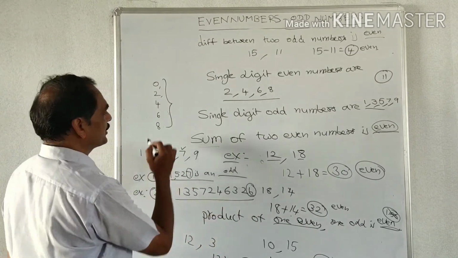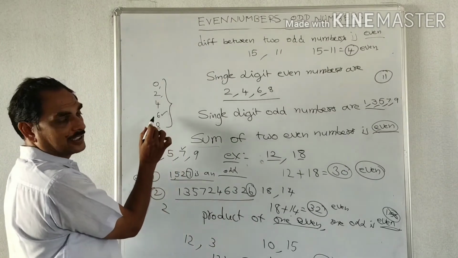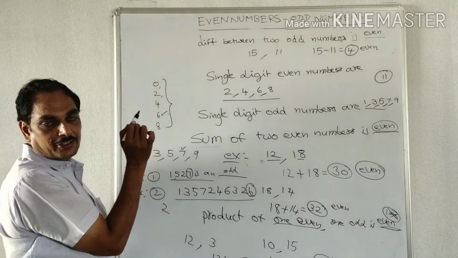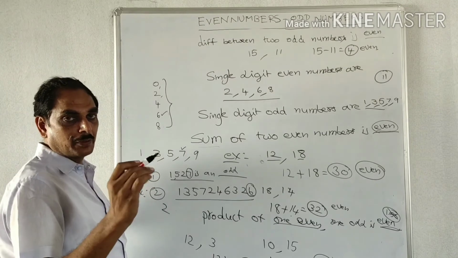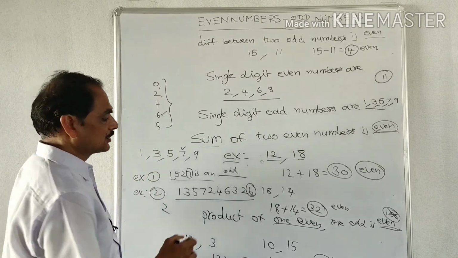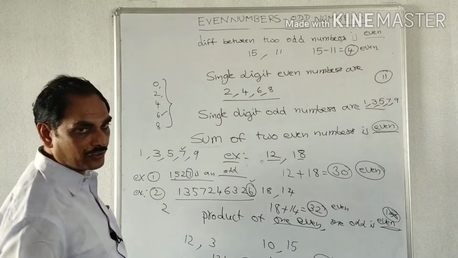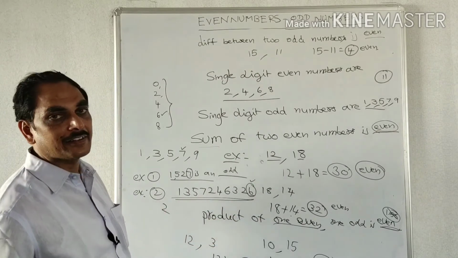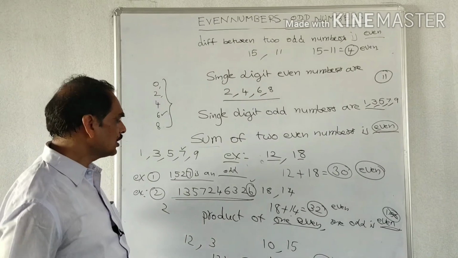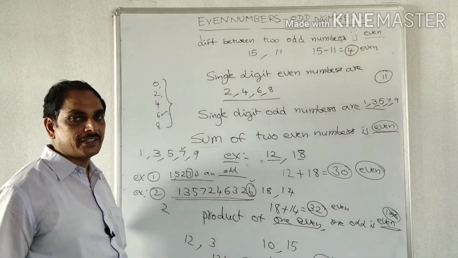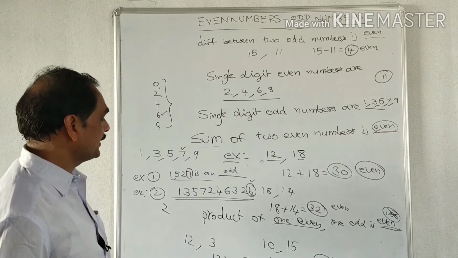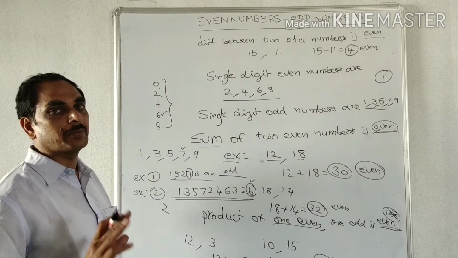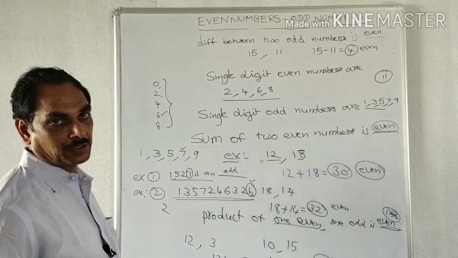When the digit 0, 2, 4, 6 or 8 is in the unit place of a number, it is treated as an even number. So here also 6 is the digit at the unit place, so we say that this number is an even number. So we can identify even numbers or odd numbers easily by observing the digit at the unit place of the number.